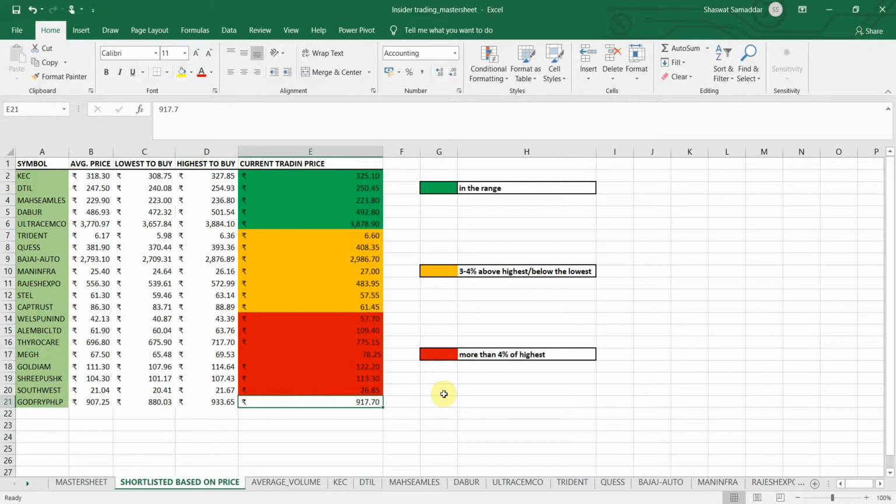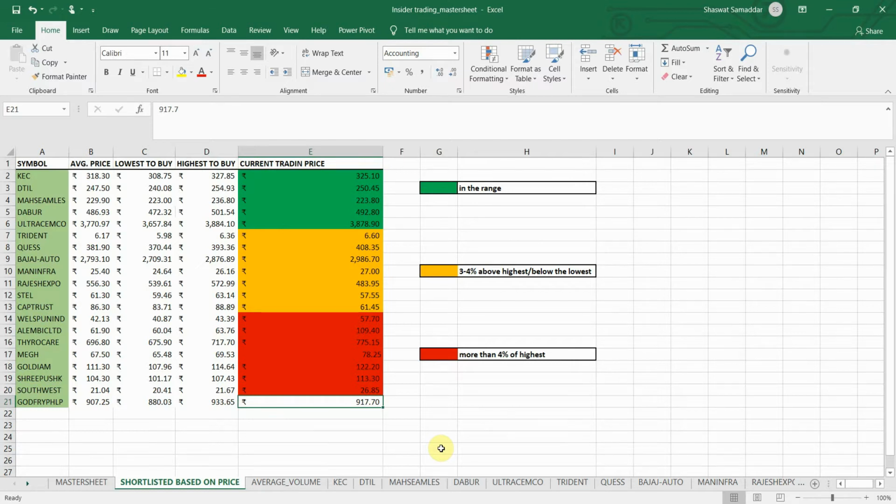As you can see, this stock is currently trading in my range, and my range is from 880 to 933, that is 3% of the average price. So it's currently trading within it.